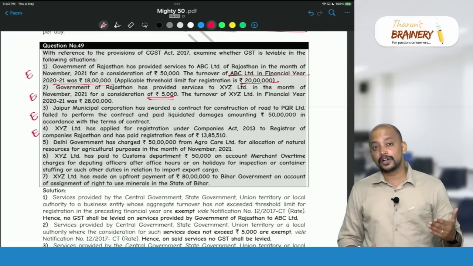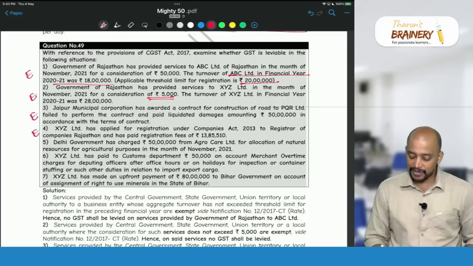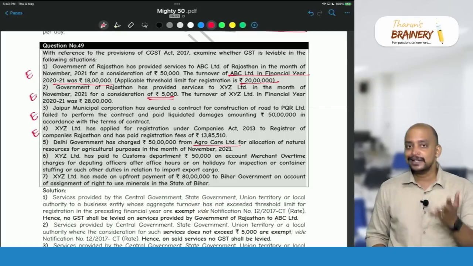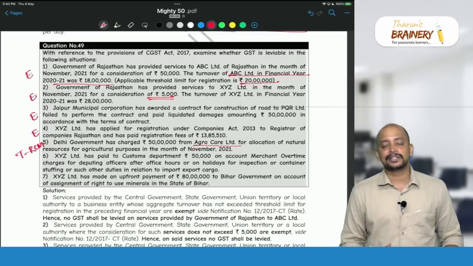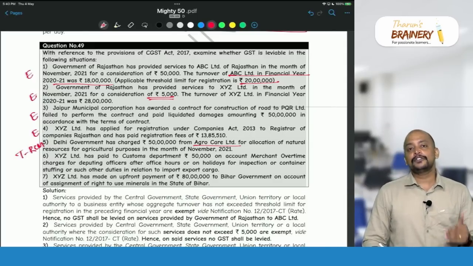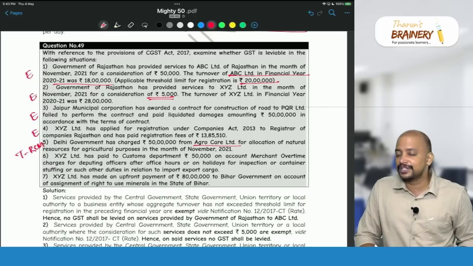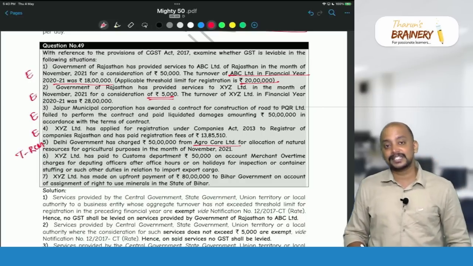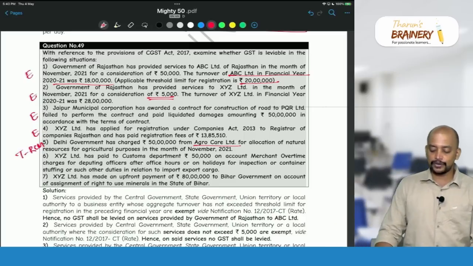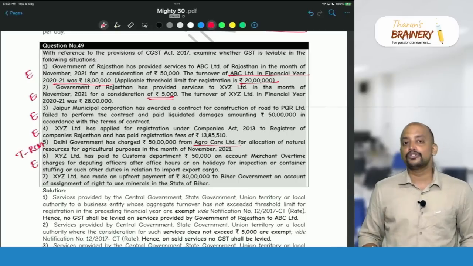Assignment of right to use natural resources to an individual farmer only is exempted, but here they are assigning to a company. So it is not exempted, it will be taxable. And who will pay GST? Under RCM, Agrocare Limited will pay GST. Then XYZ Limited has paid to the Customs Department 50,000 on account of merchant overtime charges. Merchant overtime charges, MOT charges, are exempted.